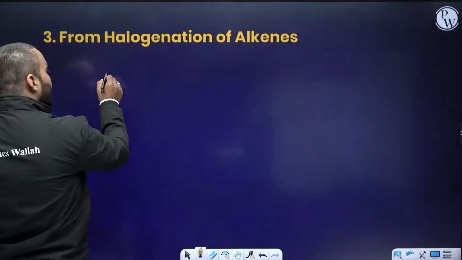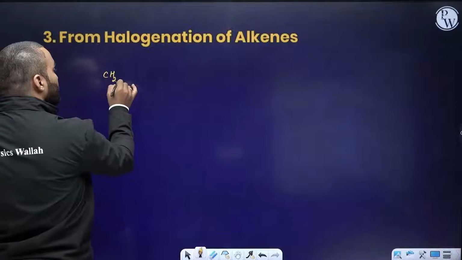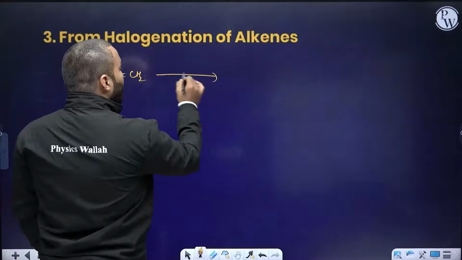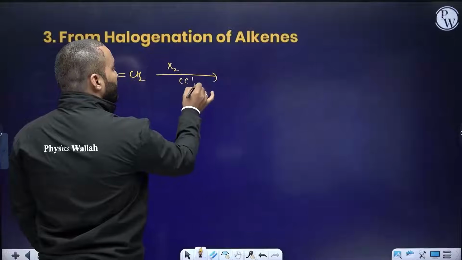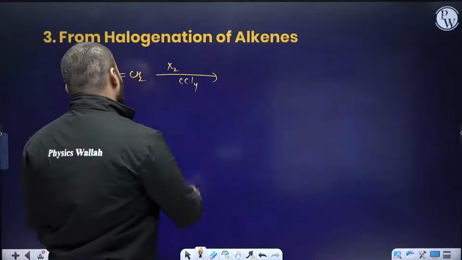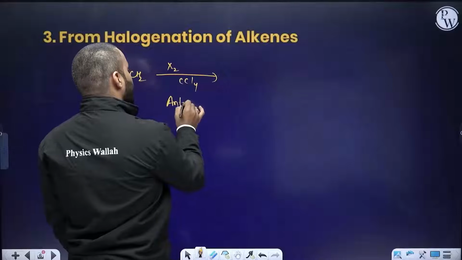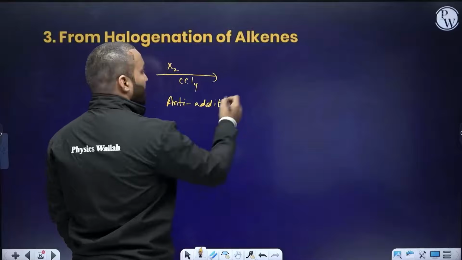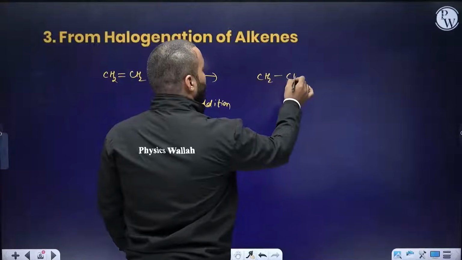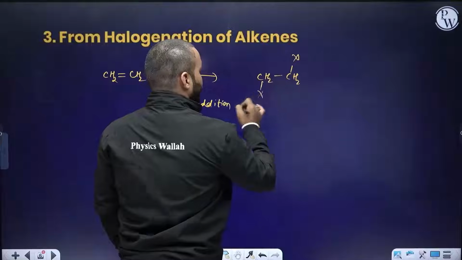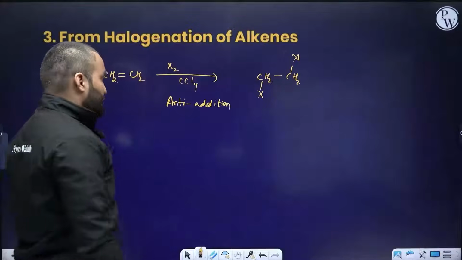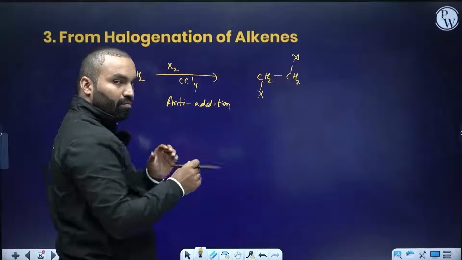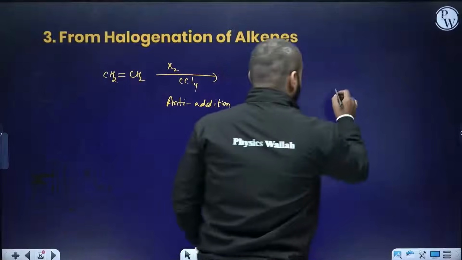Okay, next one, halogenation of alkenes. Now alkenes are, let's say I have CH2 double bond CH2, the simplest alkene possible. If you add X2 in CCl4, a non-polar solvent, there will be anti-addition of X and X across the carbon-carbon double bond. You will obtain CH2 single bond, X here, another X here. So this is an anti-addition. One chlorine will be towards you, the other chlorine will be inside, or any particular halogen.